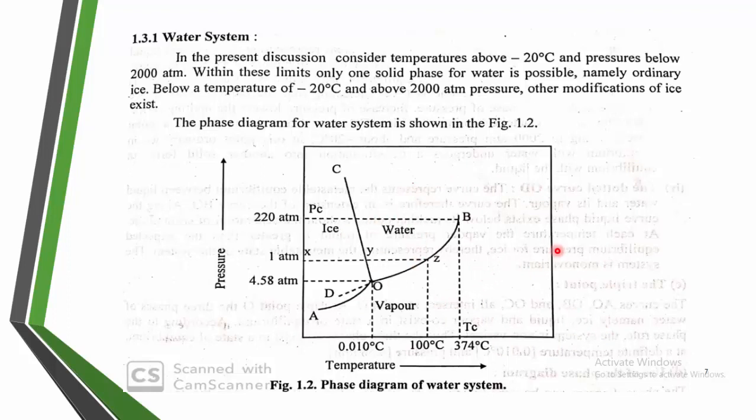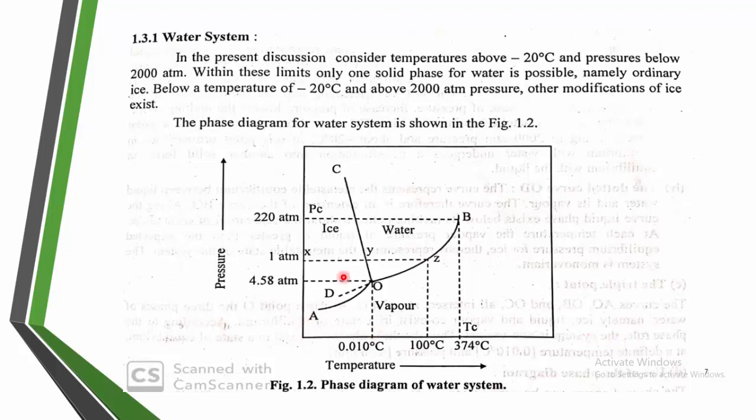First try to understand this phase diagram of the water system. This is very important, because once you understand the phase diagram of water, it is very easy to understand the phase diagram of carbon dioxide and the phase diagram of sulfur, which we are going to study in further lectures. Here pressure is plotted on the y-axis and temperature is plotted on the x-axis.